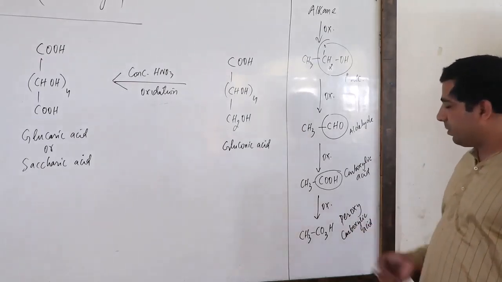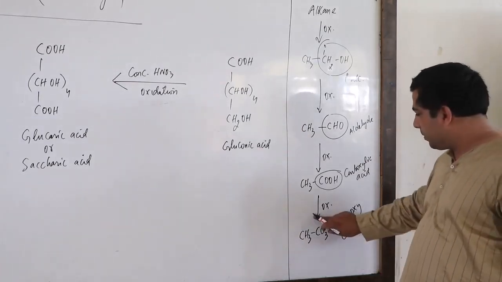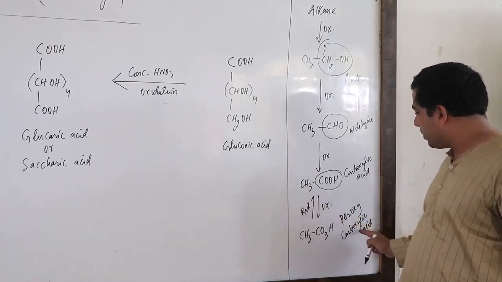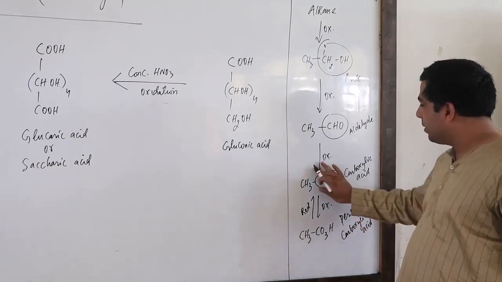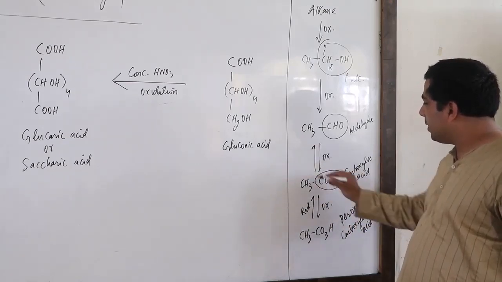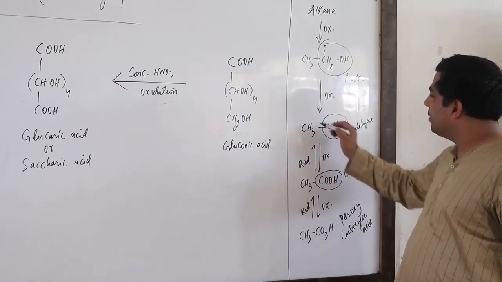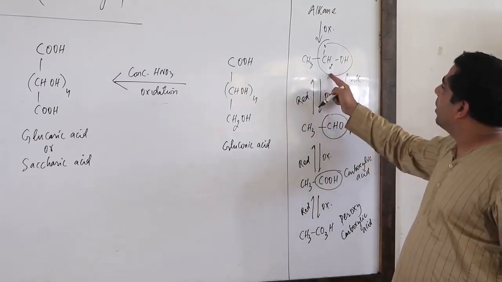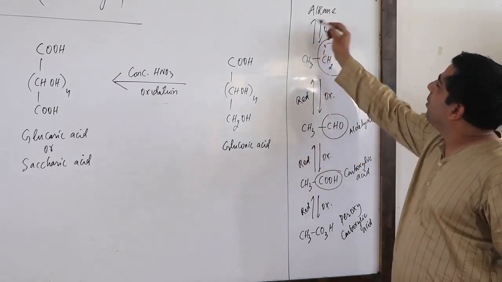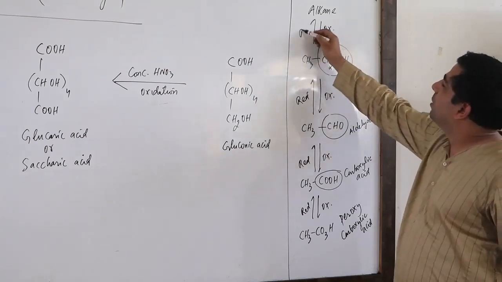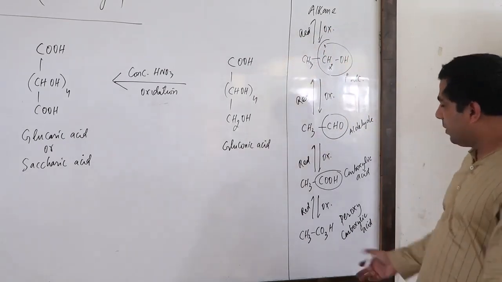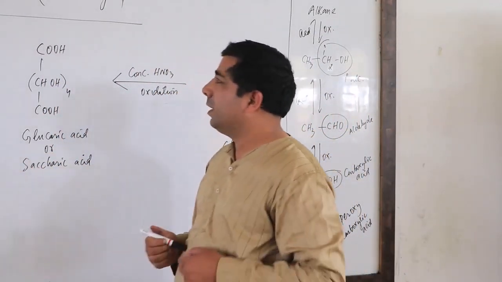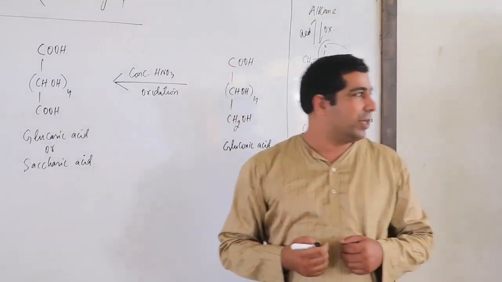And if I do the reverse of this, reverse means it will be reduction only. If I do reduction of peroxy carboxylic acid, I will get carboxylic acid. If I do reduction of carboxylic acid, I will get aldehyde. If I do reduction of aldehyde, I will get primary alcohol. If I do reduction of primary alcohol, I must get an alkane. So reverse is reduction. Correct? So let's have a look here. My dear friends, let us focus on our terminology here.